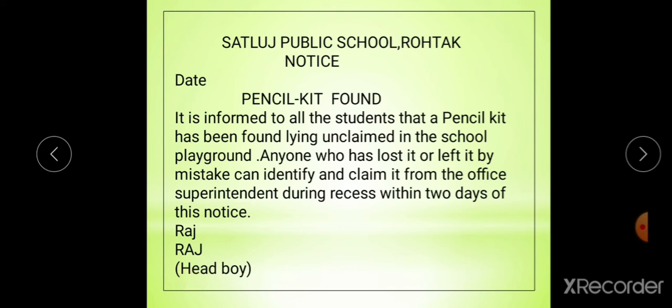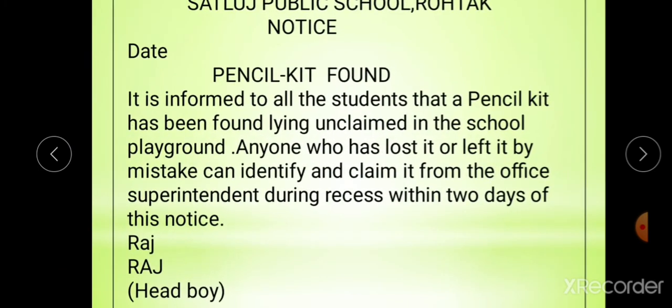I am repeating, students. Satluj Public School, Rohtak. Notice, then date, then pencil kit found. It is informed to all students that a pencil kit has been found lying unclaimed in the school playground. Anyone who has lost it or left it by mistake can identify and claim it from the office superintendent during recess within 2 days of this notice. Raj, head boy. Now, students, I hope you all have understood how to write a notice and all the value points.